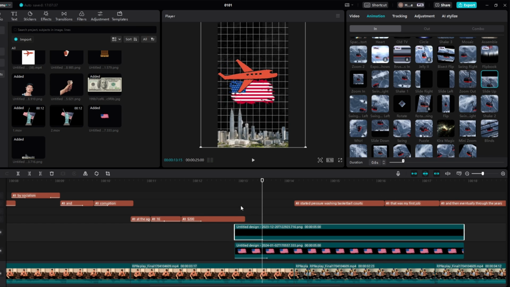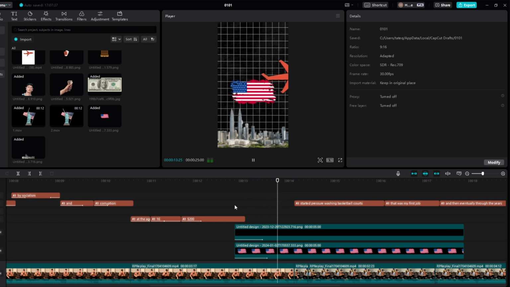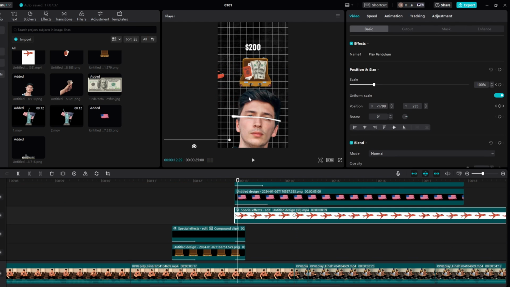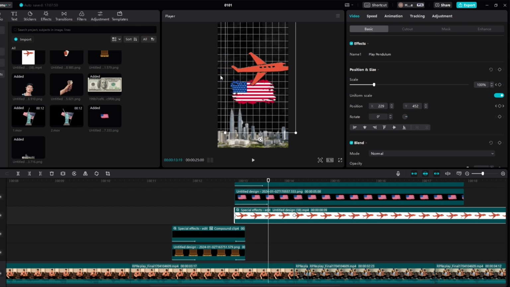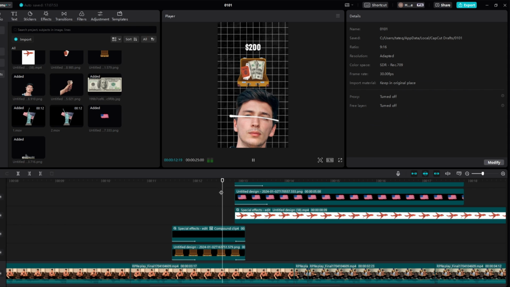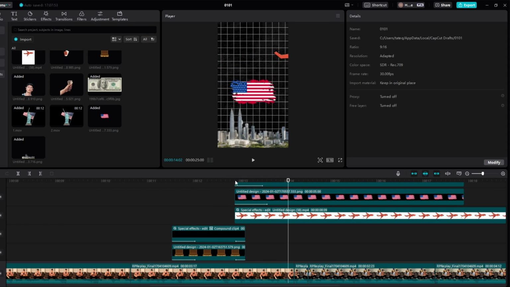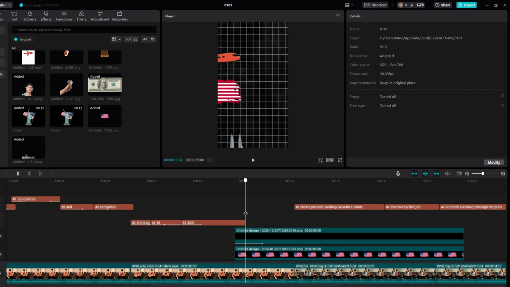And then what we'll do with this plane is we'll actually just bring it right up, just like so. And then we'll bring it up here as well, and then we can see how that looks.